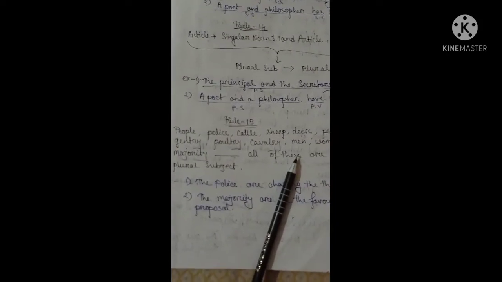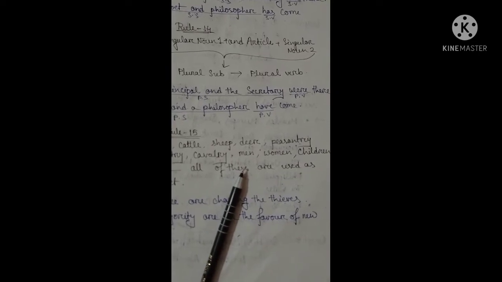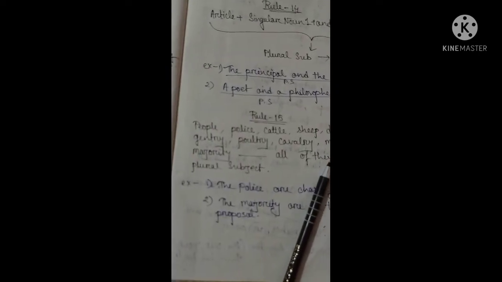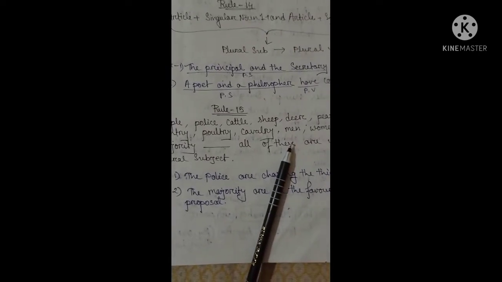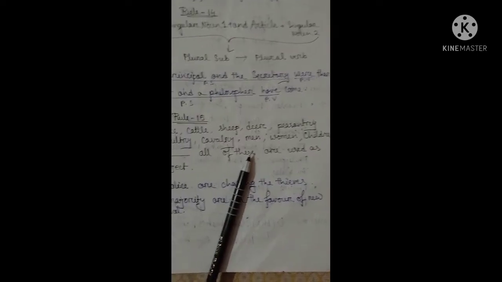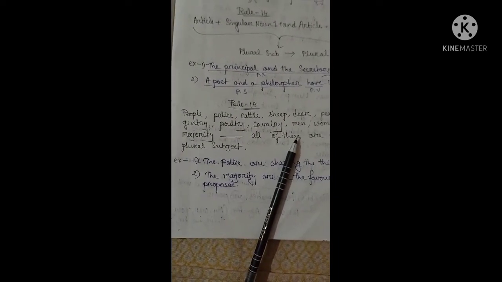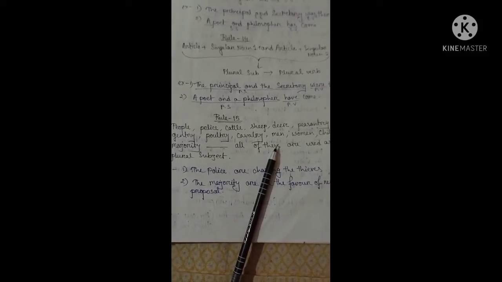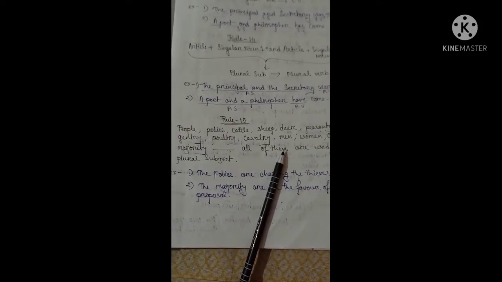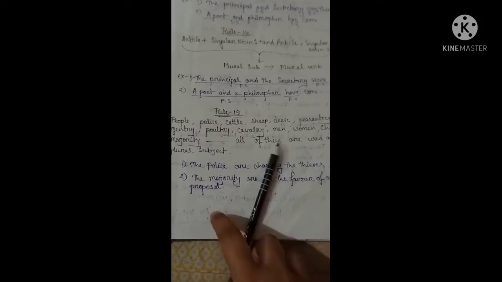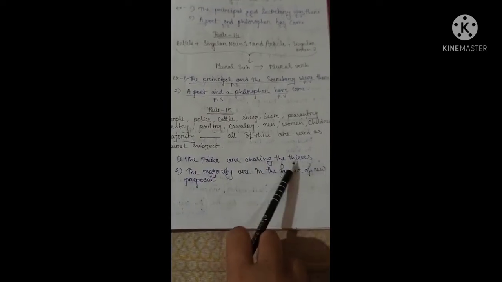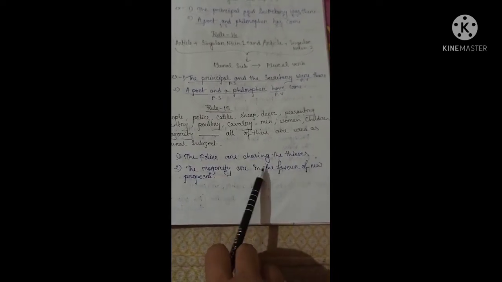People, police, cattle, sheep, deer, peasantry, gentry, poultry, cavalry, men, women, children, majority: all these are used as plural subjects and take a plural verb according to the sentence. The police are chasing the thieves. The majority are in favor of the new proposal.